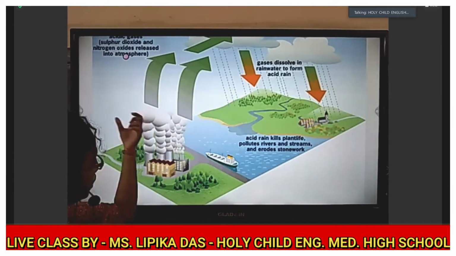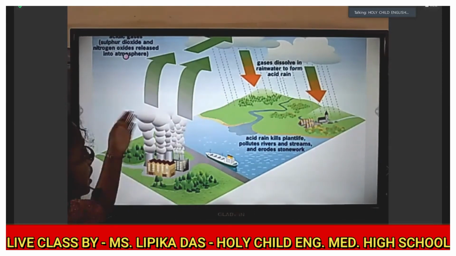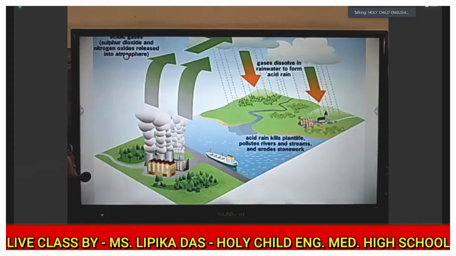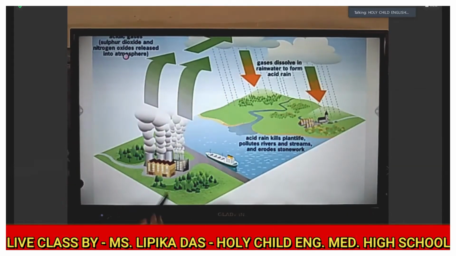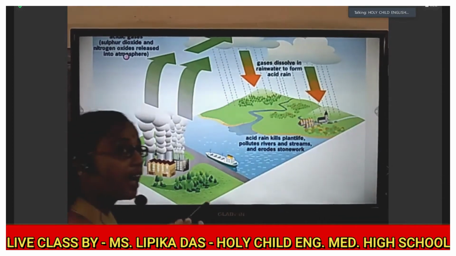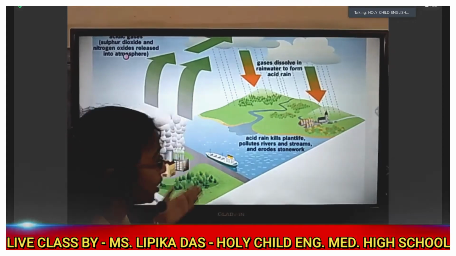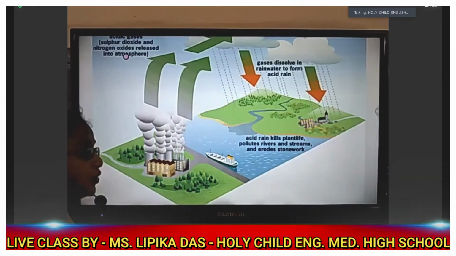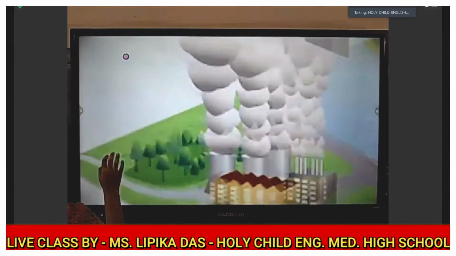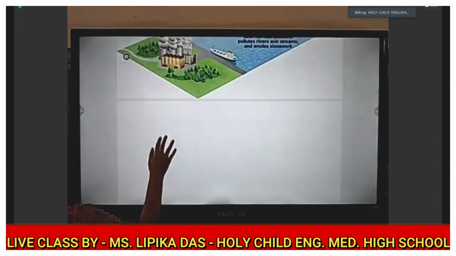Through the chimneys of the different factories, these gases are coming out, and what happens? This mixes up with the water and forms acid, and makes the air acidic and makes the water acidic. And this is what acid rain means. Okay. Next, let us move to the next slide.